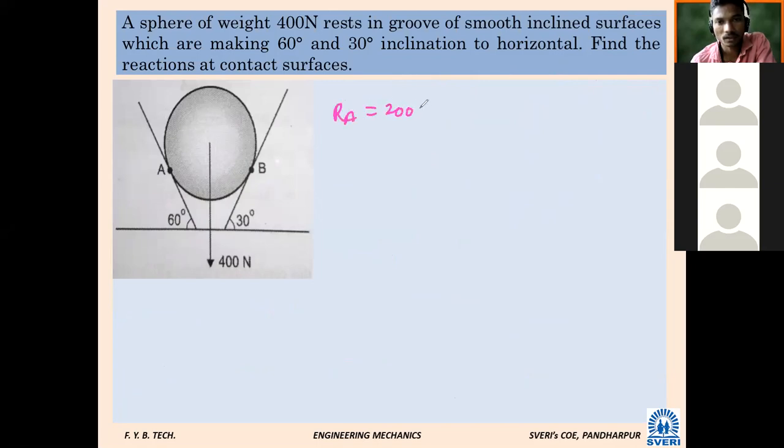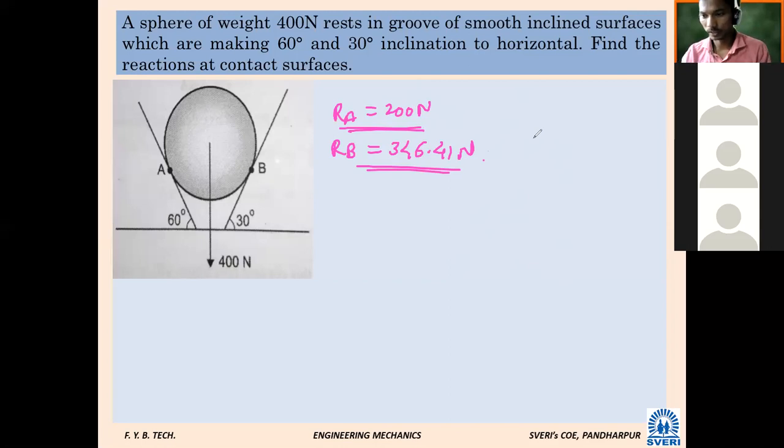And RB? 346.41 Newton. Try to note down fast. Either you can take a screenshot and afterwards write in your notebook. Shall we go next?